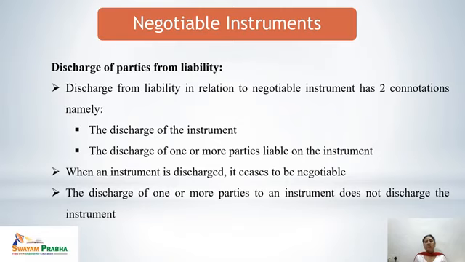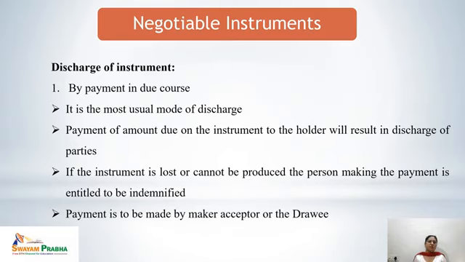But the discharge of one or more parties to an instrument does not discharge the instrument. That means if an instrument is discharged, the process is over and it ceases to have total negotiability. But when there is a discharge of one or more parties to an instrument, it does not mean that the instrument has been discharged. So let's discuss them one by one. The first one is the discharge of the instrument.